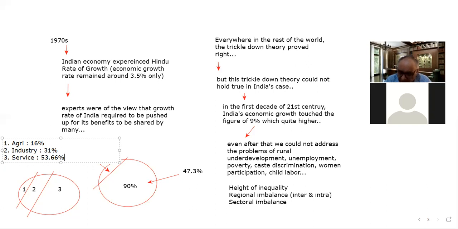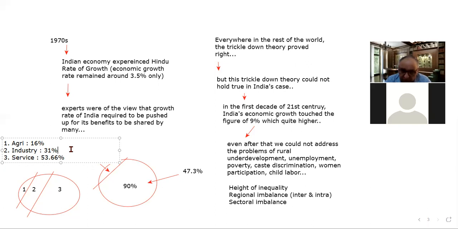So many people living in rural areas don't have access to financial services. Financial exclusion is one issue, though PM Jan Dhan Yojana was an effective step in that direction, but I think there are still individuals or households who are not enjoying the services. So that is another problem. So it means there are a lot of problems there, right?